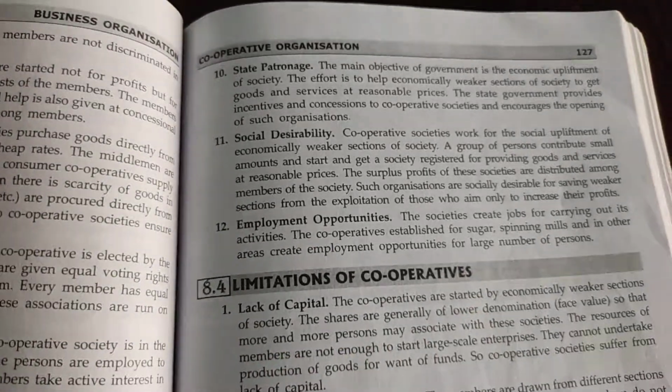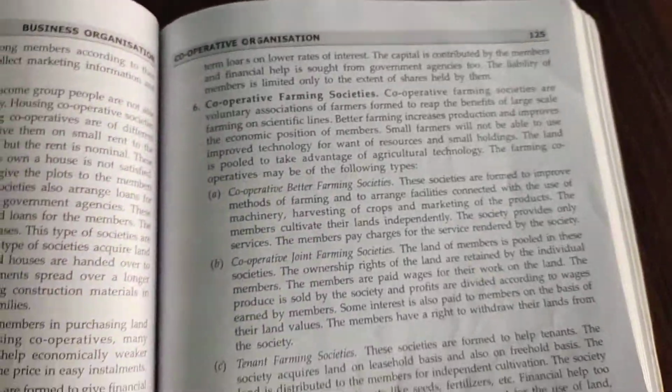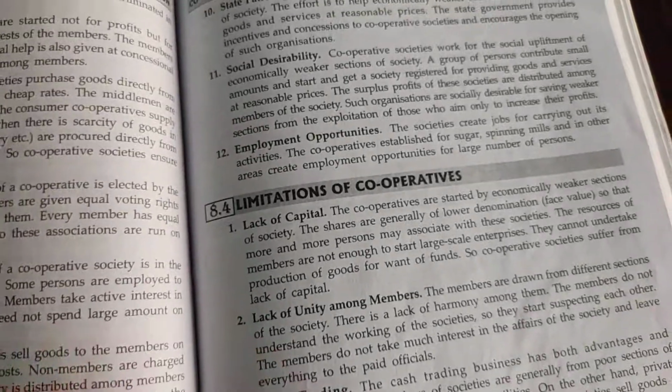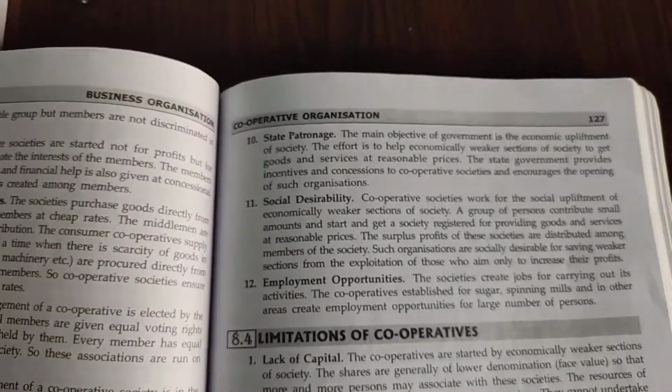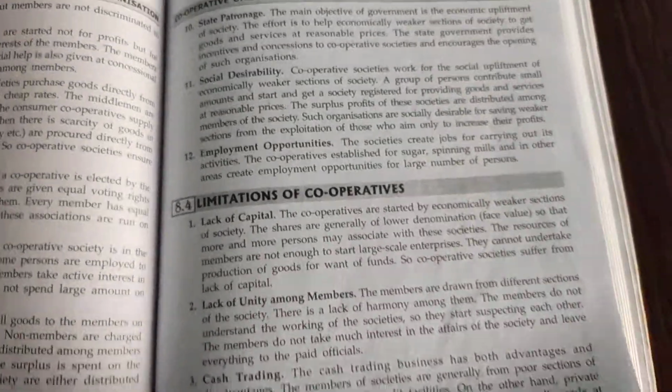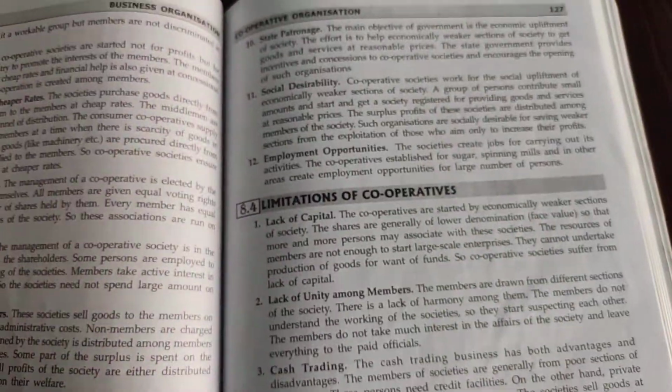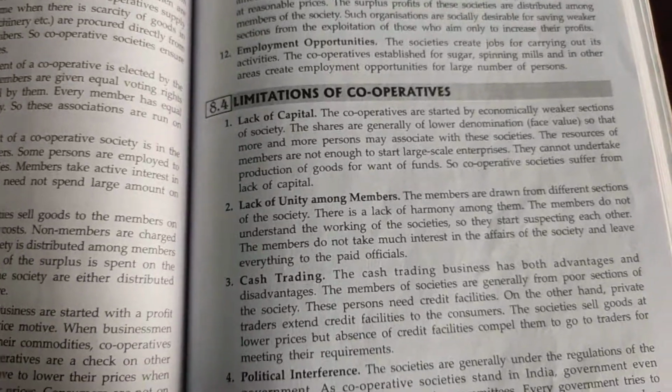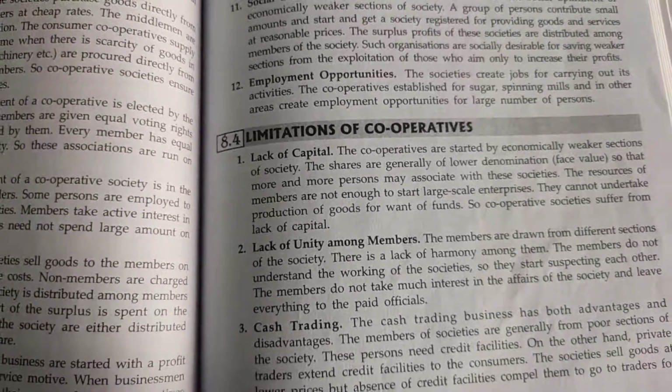Okay, so these are the 12 advantages in the case of cooperative societies. Okay, the next topic we are going to discuss in the next class is the disadvantages or limitations of cooperative societies.